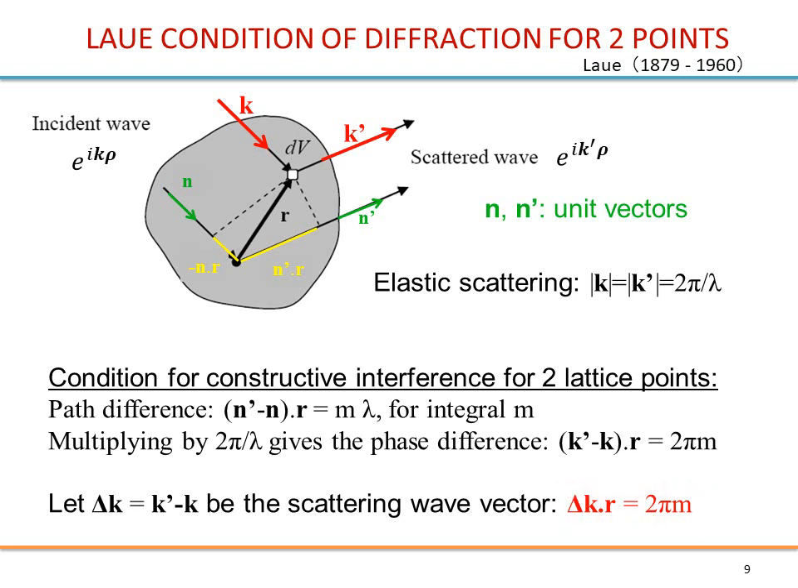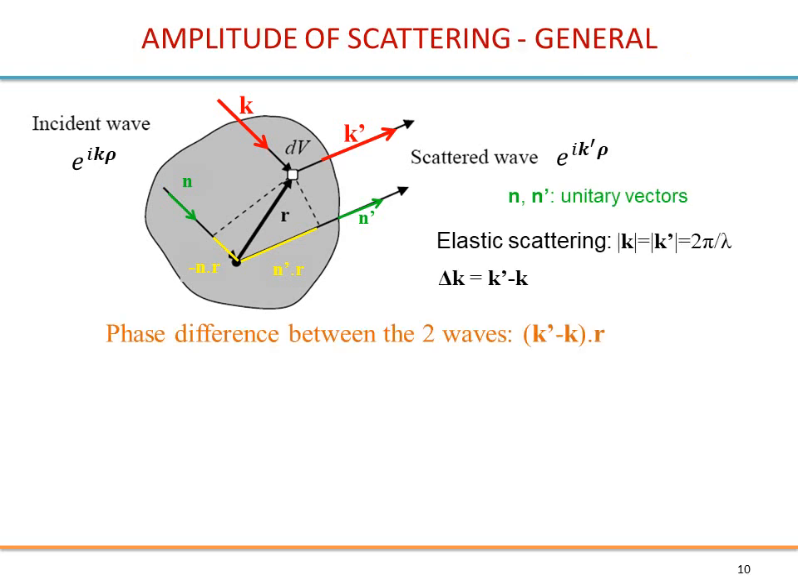In fact what we find here is we know r, because we know the distance between our 2 points. We know k, it is the incident wave, so we find the k prime, the direction corresponding to constructive interference. So the Laue condition, like the Bragg condition, only gives the direction in which you will have constructive interference.